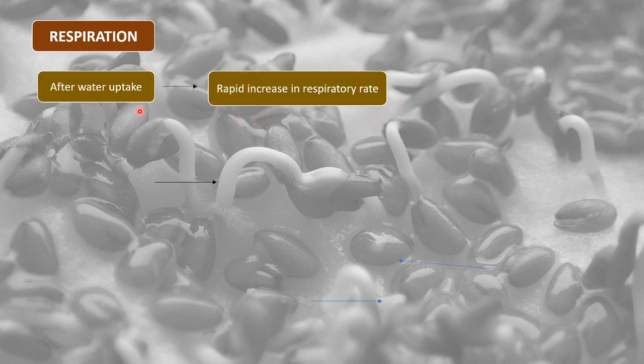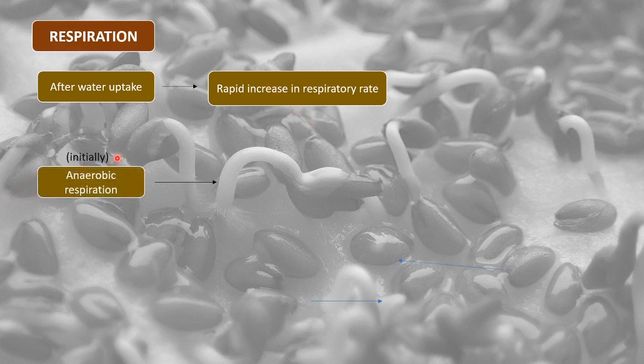As I told, due to the intake of water, the seed coat also becomes permeable to oxygen. As it becomes permeable to oxygen, there is a rapid increase in respiratory rate. We recently understood what respiratory quotient and respiration are, which means that the product of photosynthesis has to combine with oxygen to release carbon dioxide and energy, which is important for all other activities. So after water uptake there would be a rapid increase in respiratory rate.